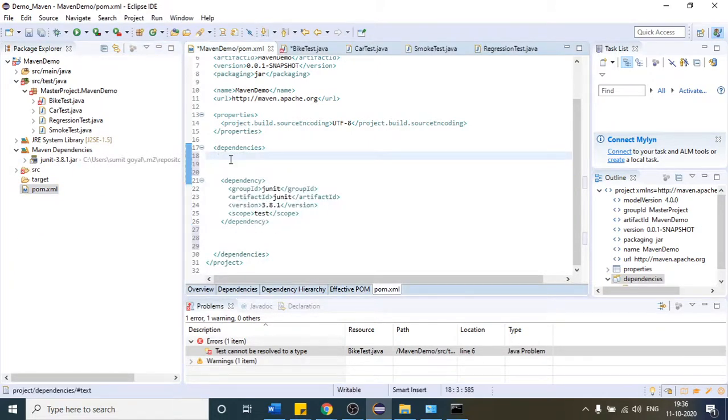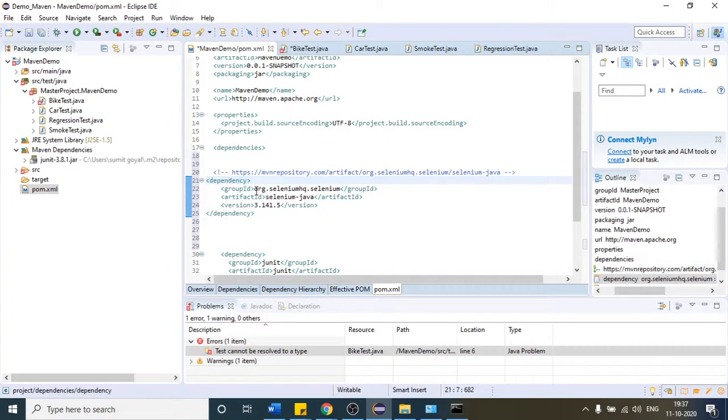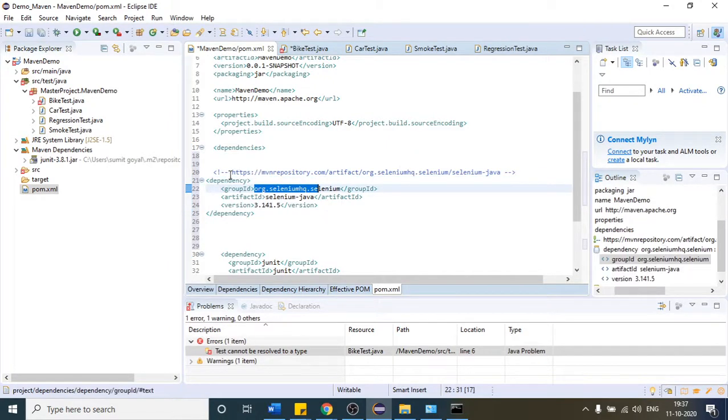Inside this dependencies tag, if I provide that text, you can say what will happen once I save the project. Maven will see these four lines, and it will first connect to that Maven repository. So this is the link. It will connect to that website, identify the project, so this is our project, and it will identify what kind of jar you want to add to this project. We have told it that I want this version of the jar files.